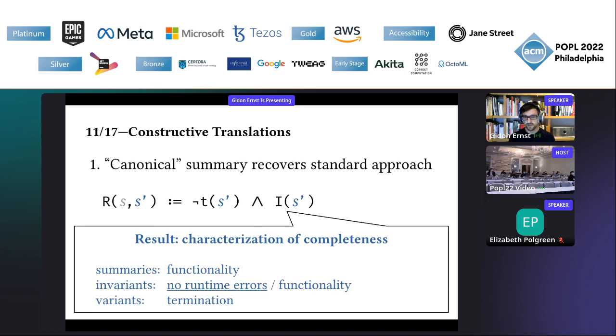But there is a small difference: we still need invariants, and that's another result, to rule out errors that occur inside the body of the loop. So for example, out of memory, array out of bounds exceptions or something like that. These can still happen, and we need invariants to rule them out.